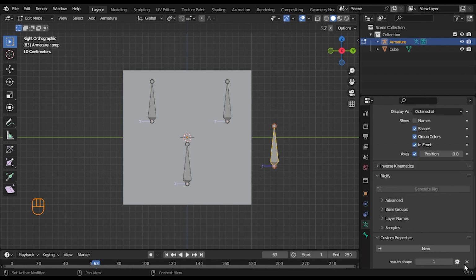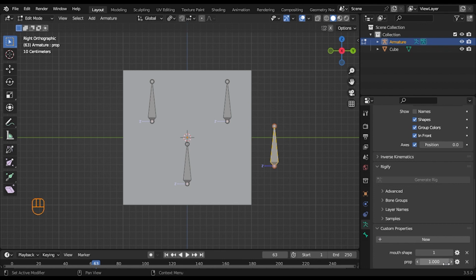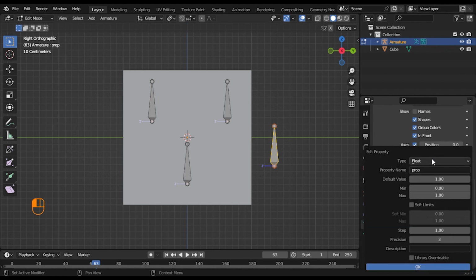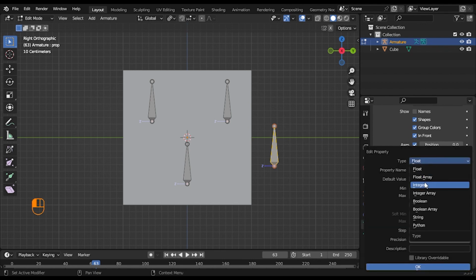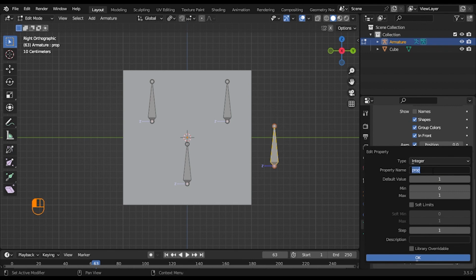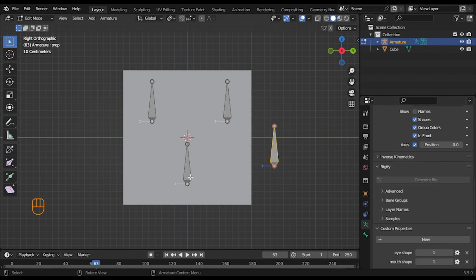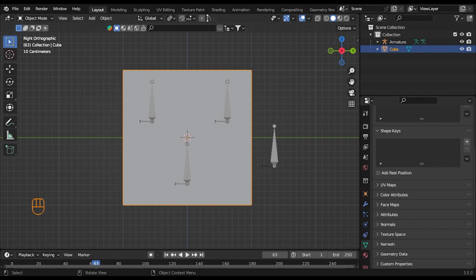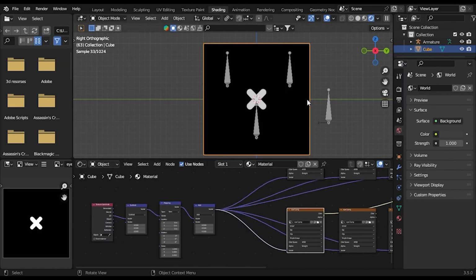Let's click OK, add a new property, go to property settings, set it to integer. Let's call this I shape, set this value to be 3 too. Click on OK, and you want to go back to object mode, and let's go back to shading.